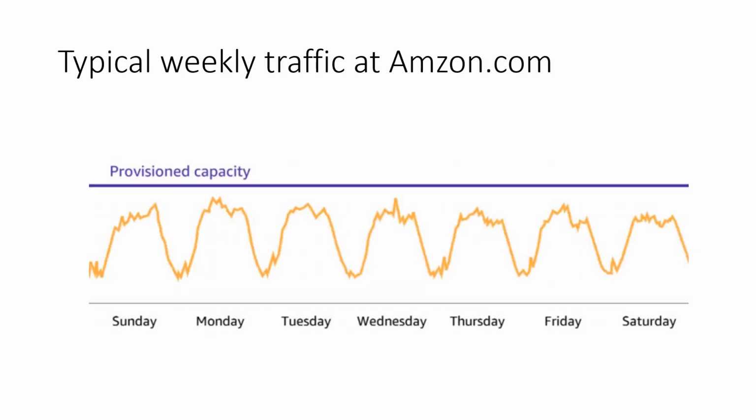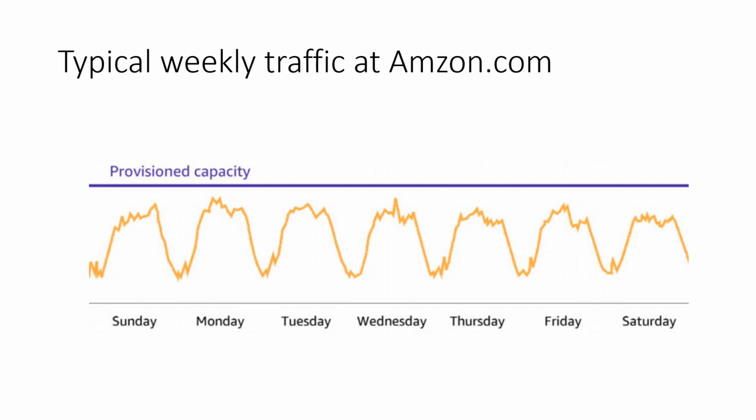Now consider the scenario in which this is the typical weekly traffic at Amazon.com. This blue line which you see is the provisioned capacity, and this is the usage. You can see it is always provisioned the same amount of capacity for every day, and the traffic is more or less the same.